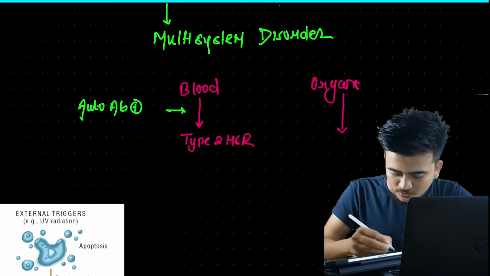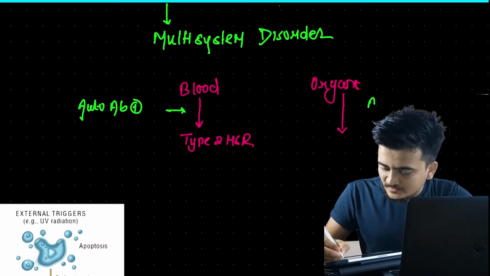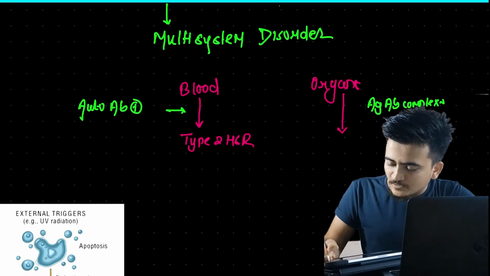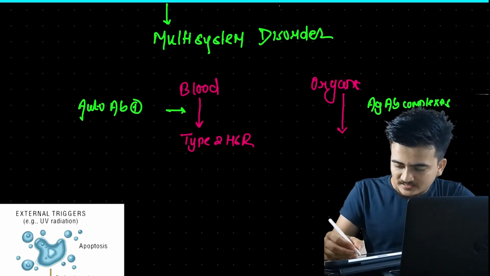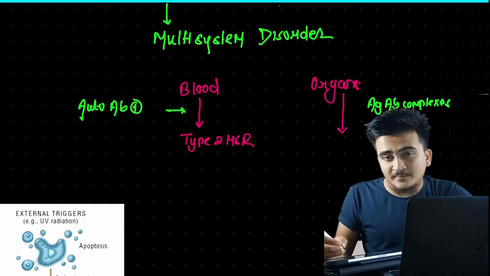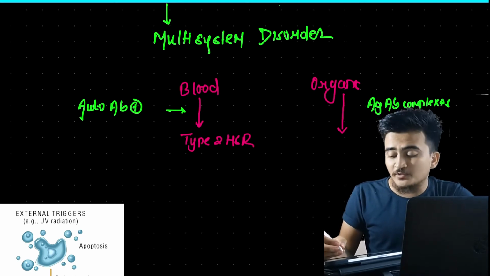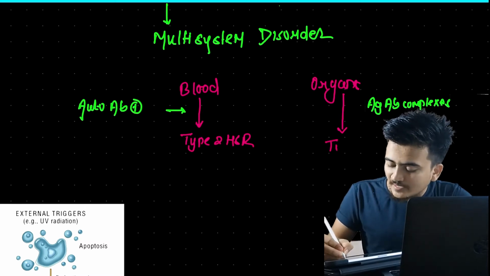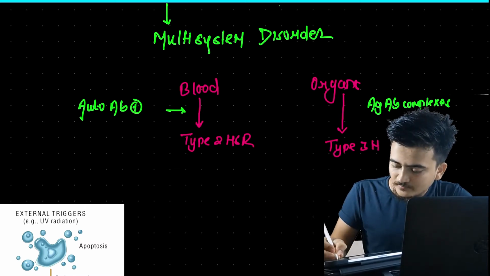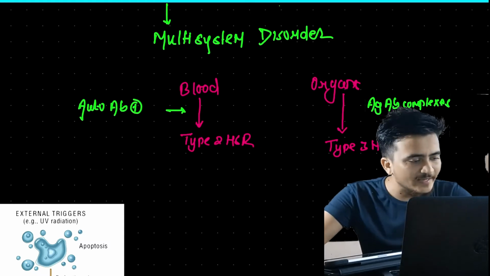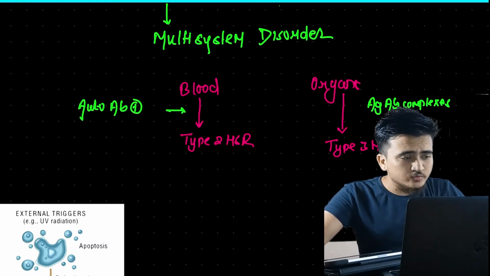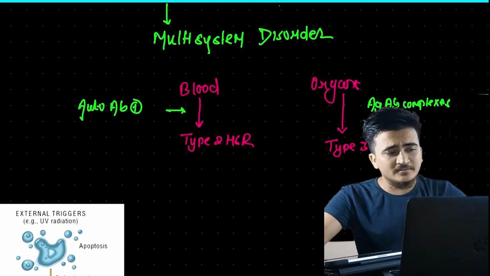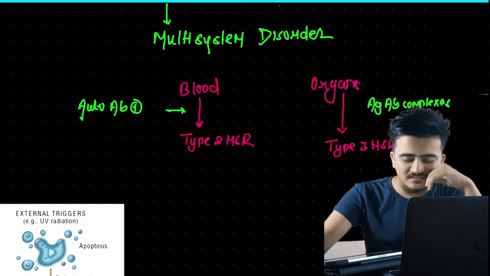If we recall our discussion on hypersensitivity reactions, antigen antibody complexes are found in type 3 hypersensitivity reaction, right? Now this was all a brief explanation about systemic lupus erythematosus.